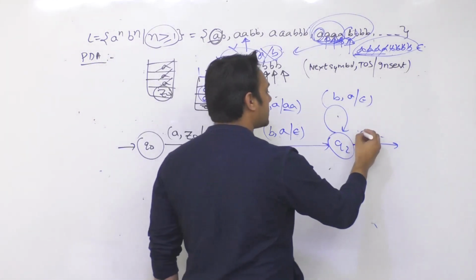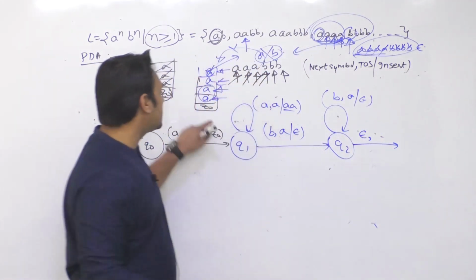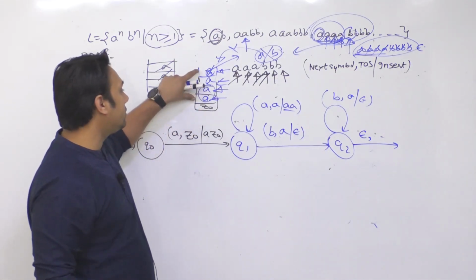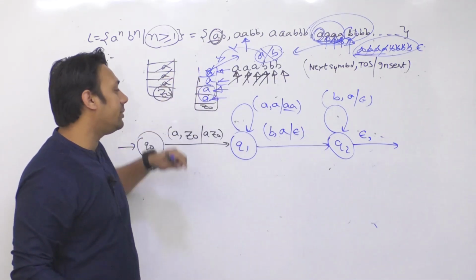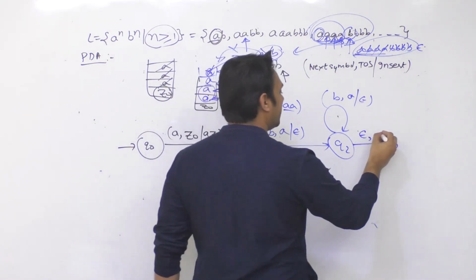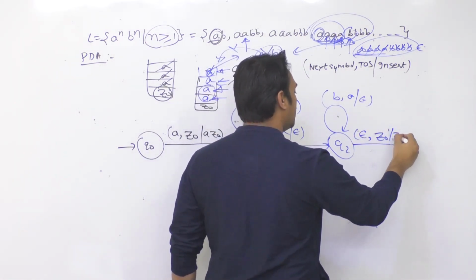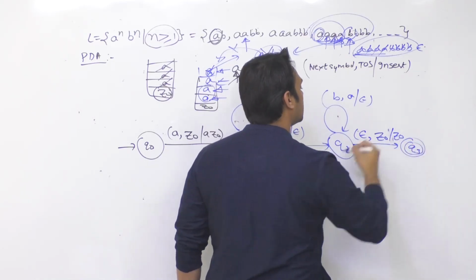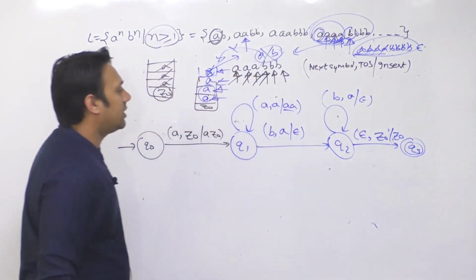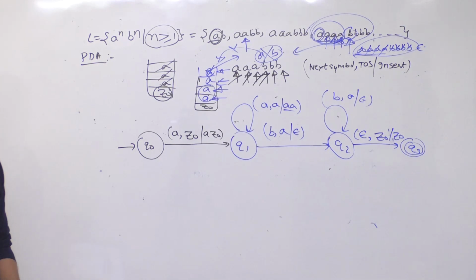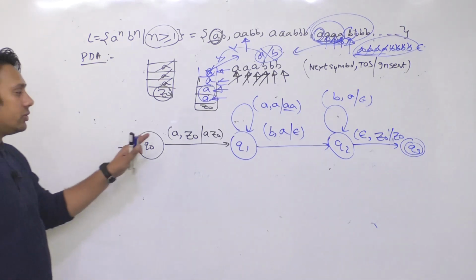So if your next symbol is epsilon and the stack is containing Z0, because when you removed all these A's the stack will only be containing Z0. And the symbol that is left is Z0. In that case, leave this Z0 as it is and you are going to accept them on the state Q3. So this is how I'm going to draw it.